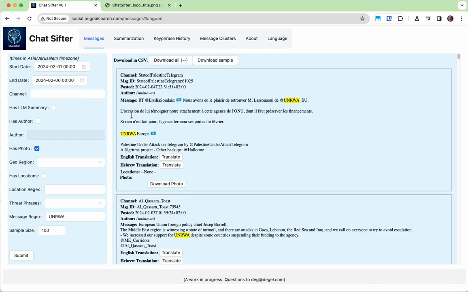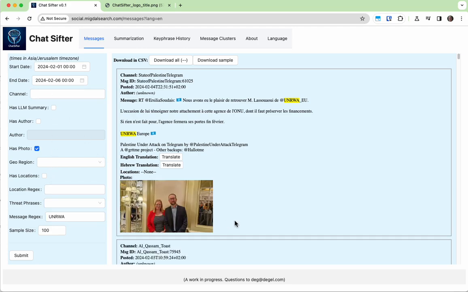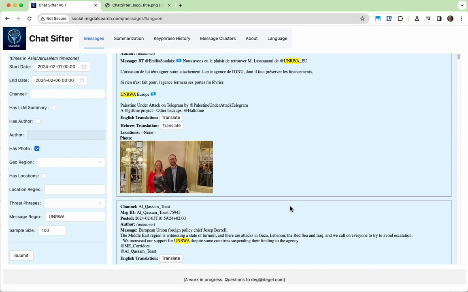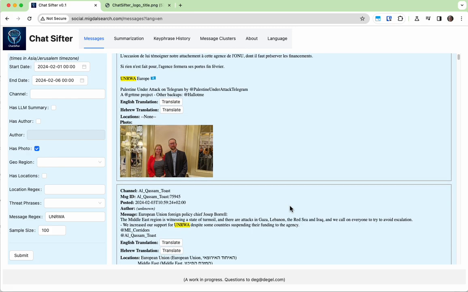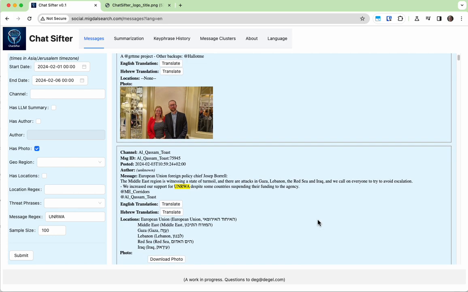In general, this is a very flexible search interface. We expose all of these, and we can very easily expose other characteristics of the messages, both raw and as processed in different tools, both classic natural language processing, clustering, and large language models. Let's jump to some of the other things we've done.